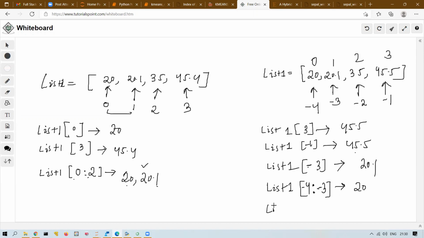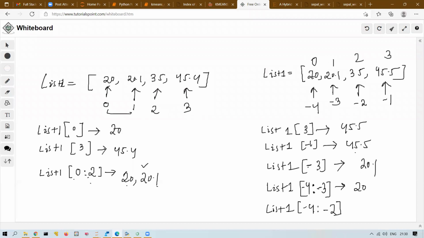So I have to write list 1, starting is minus 4, 20. Ending is minus 2. This is important. Or a simple way I am telling: if you are a little confused about negative, completely ignore negative.